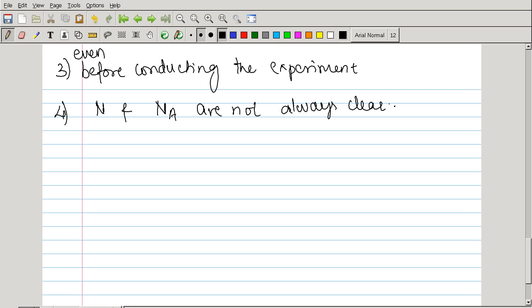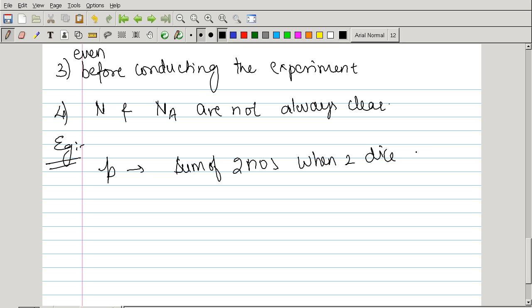For example, look at this problem. Find the probability P that the sum of two numbers when two dice are rolled is 7.